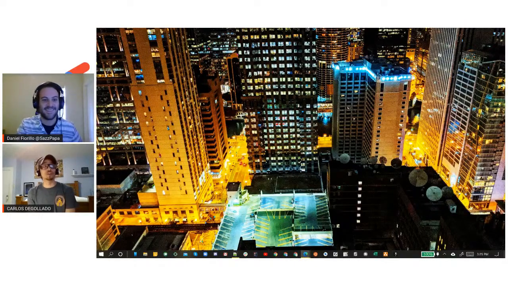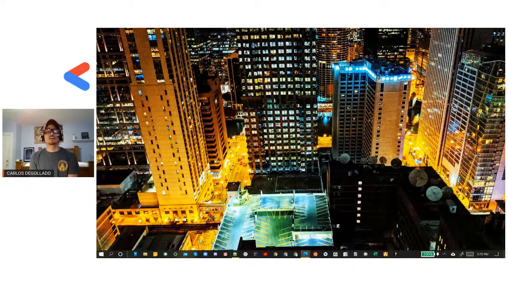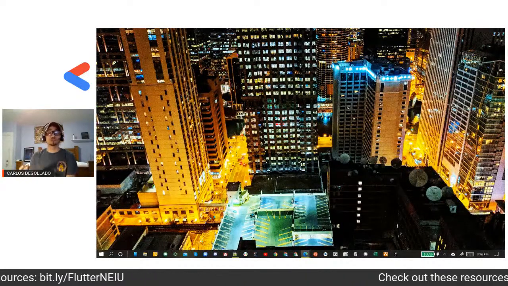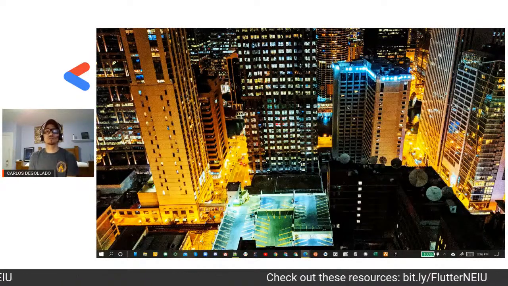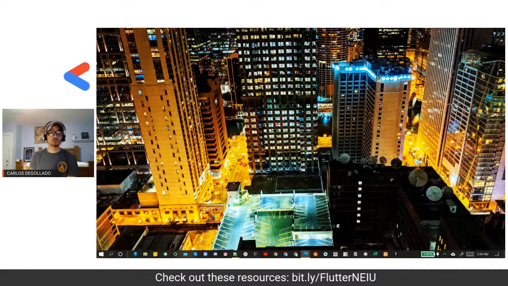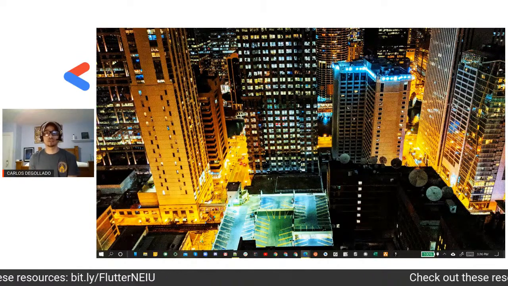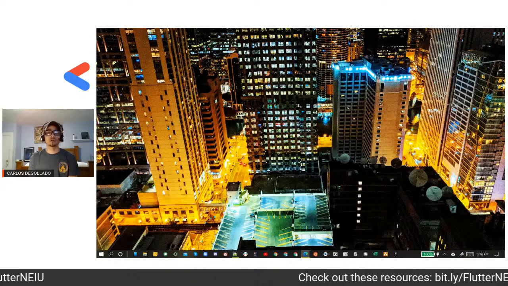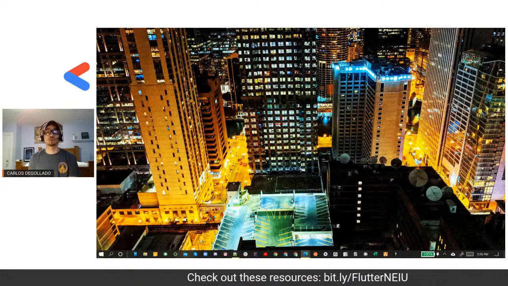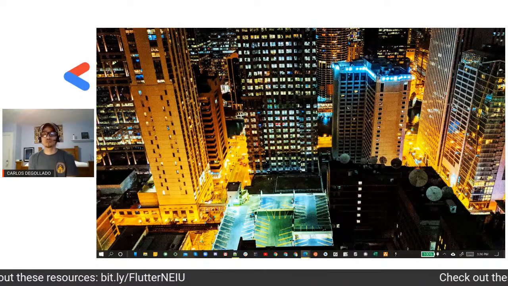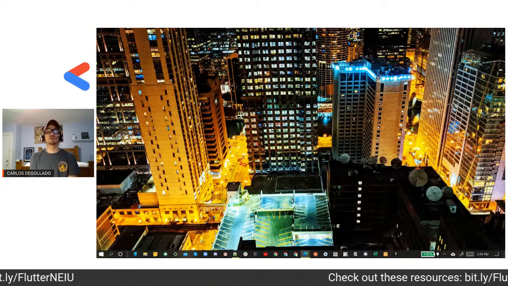Perfect. Thank you, Danny. And Dalton, thank you for bringing that to light. Just to add to that, we actually have some Google Drive documents that we want to share with you all. One of those documents has screenshots for the Flutter and Dart plugins, so that if you're a little bit lost, you can visually see how to add those plugins. You just go to your settings, click on plugins, and then search for Flutter and Dart, and you'll see the visual walkthrough. I believe it's called the walkthrough document that we have. Thank you, Dalton, for adding that. You definitely need to have that set up if you want to move forward right now.